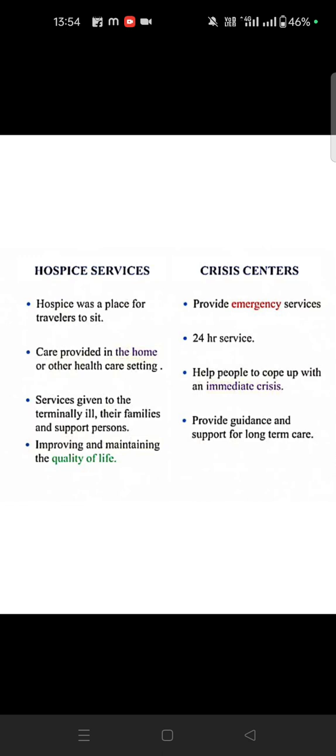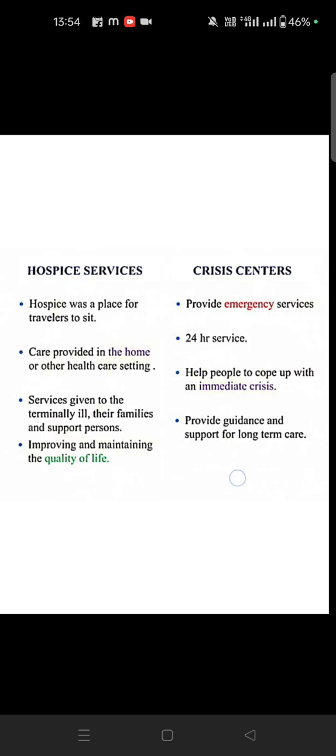Crisis centers provide emergency service 24 hours for people who have an immediate crisis, such as a flood or any disaster. Okay, so this is mutual support for all self-help groups, dealing with life crisis, and alcoholics anonymous. Okay, next we are going to the next subject.